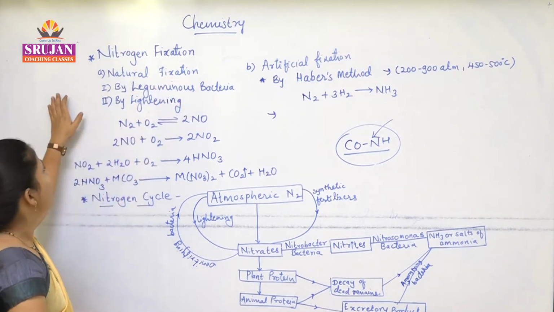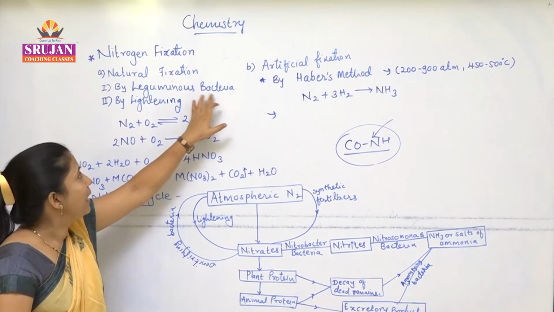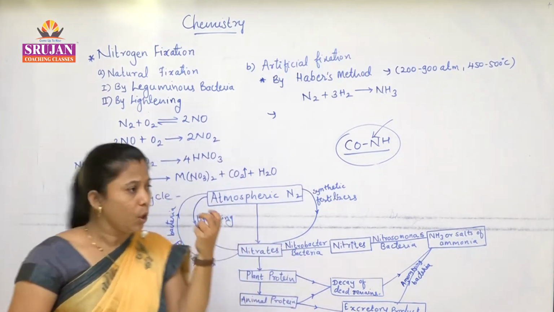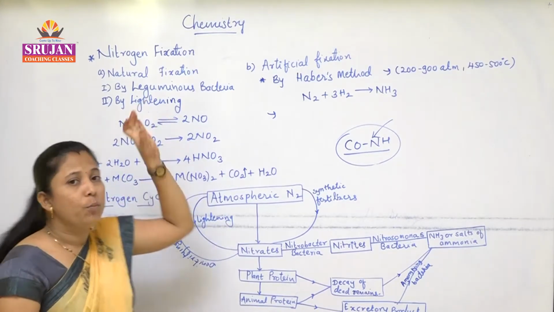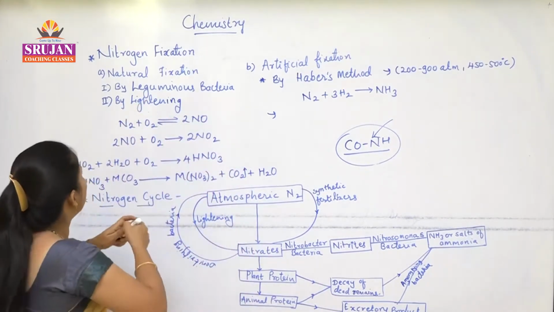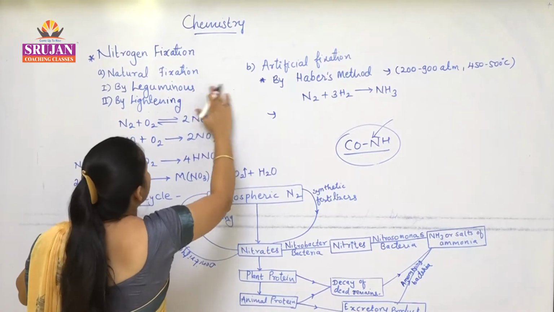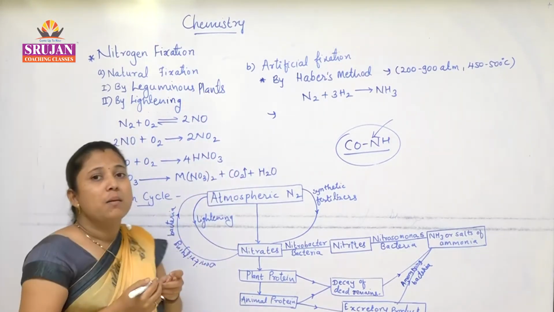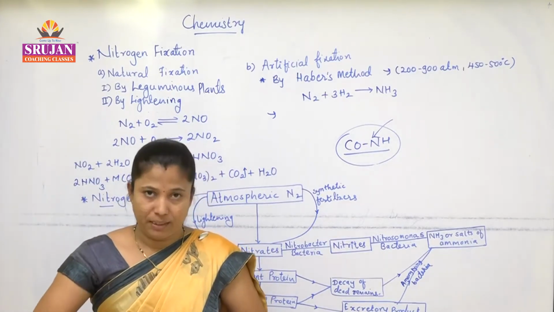This is done by bacteria present in the root nodules of leguminous plants. Students, it's not leguminous bacteria, it's leguminous plants, in which some rhizobium bacteria live.